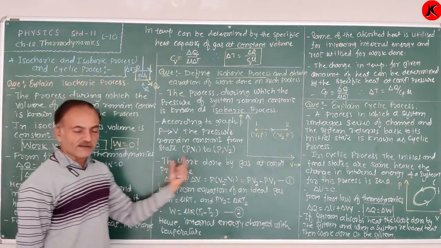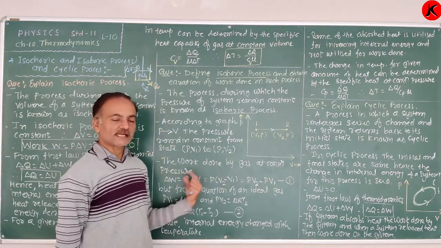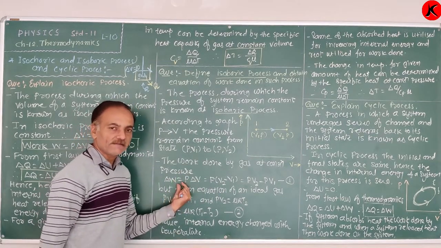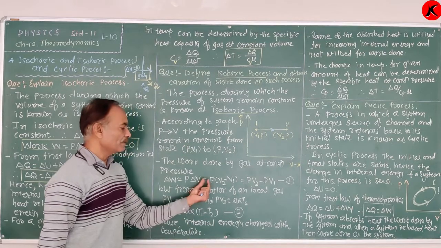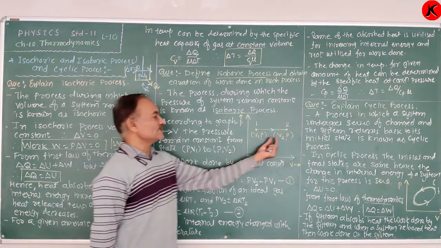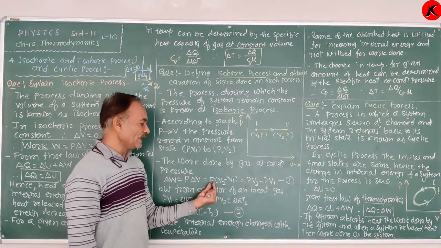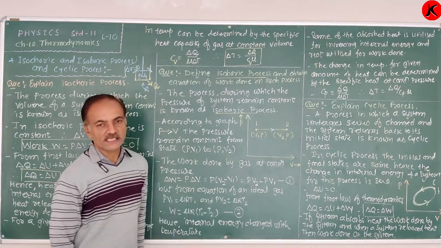Therefore, the work done by the gas at constant pressure, delta W, is equal to P delta V. P is constant and the volume changes from V1 to V2, so we get P V2 minus P V1.